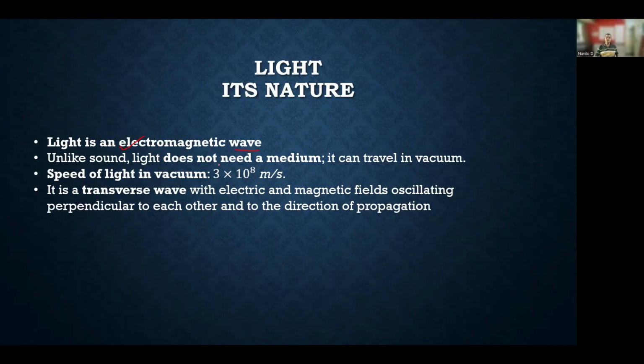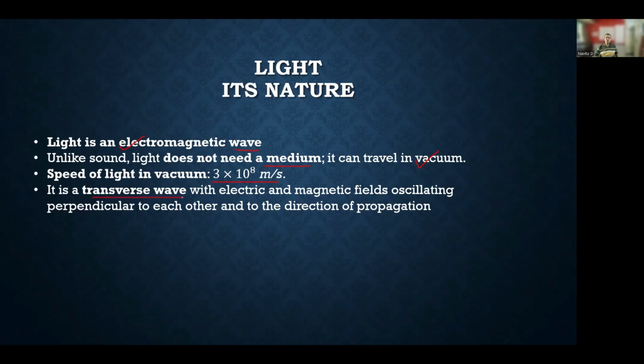And unlike sound, light does not need a medium. It can travel in vacuum. What is the speed of light in vacuum? In vacuum, it can travel at 3 × 10^8 meters per second. That means it can revolve around the earth 7 times.